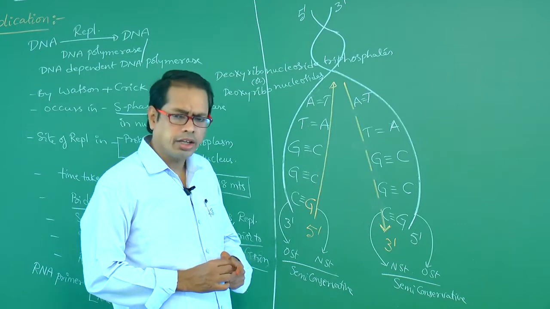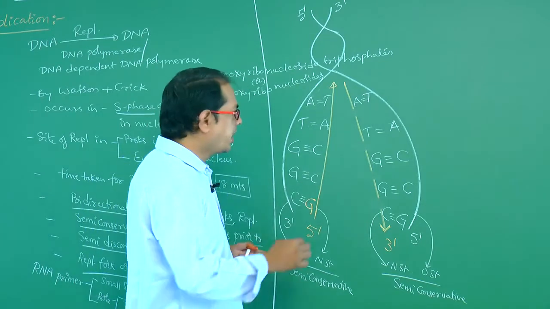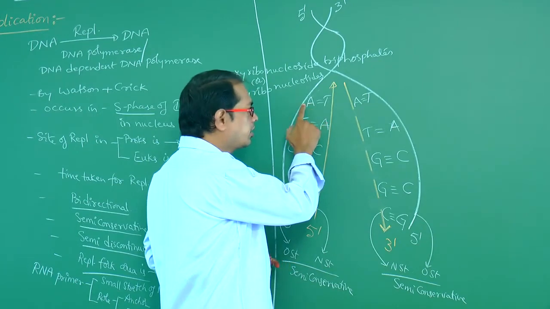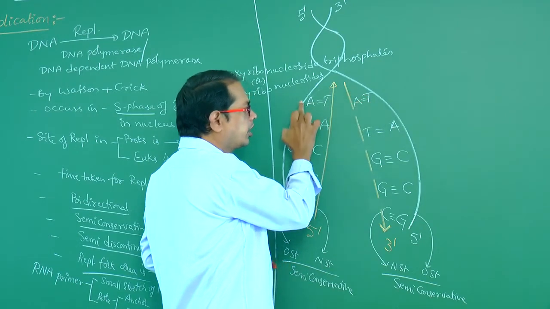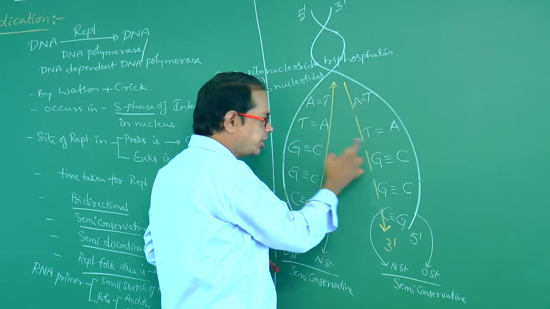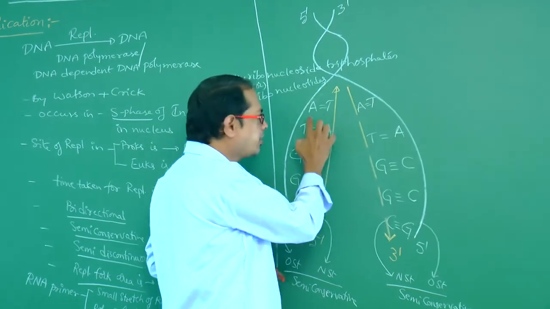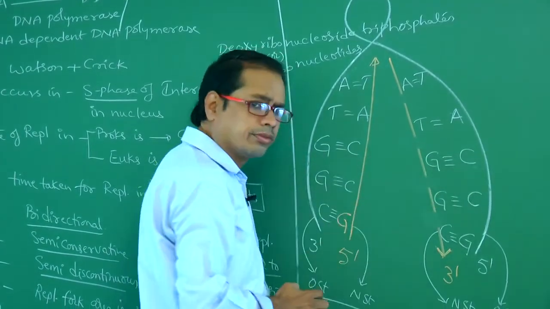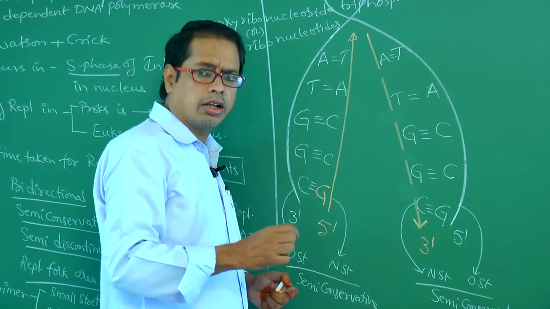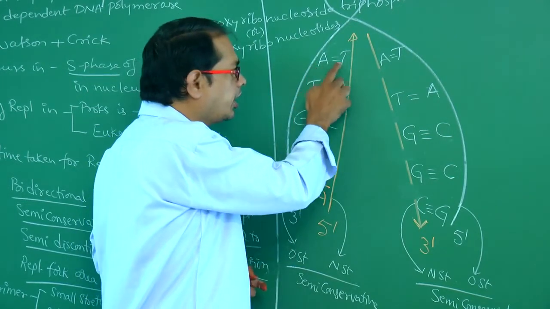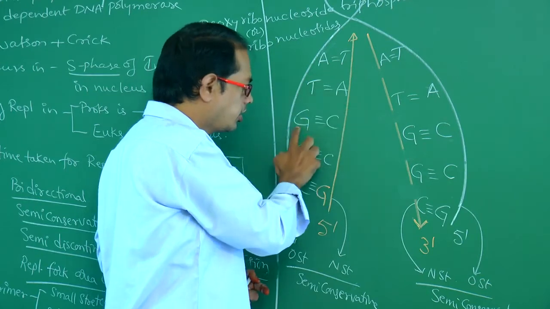Okay, right. If we observe the parental DNA sequence, look here, parental DNA. This is the parental strand: AT, TA, GC. I am taking three base pairs. And now I am reading the daughter DNA sequence: AT, TA, GC.